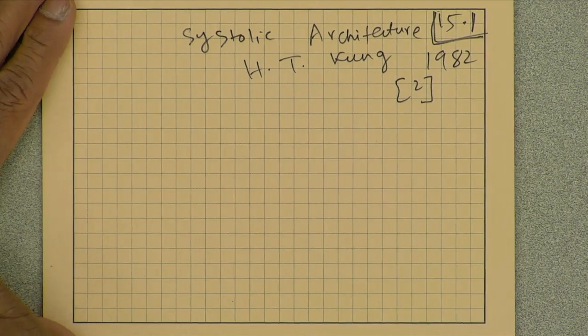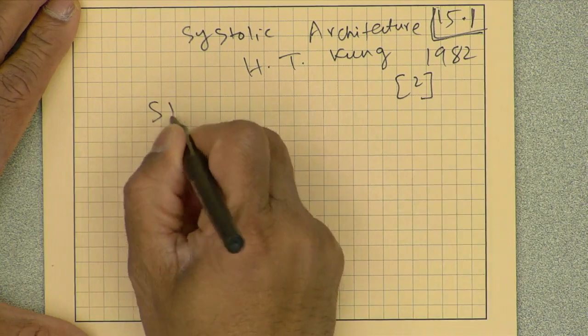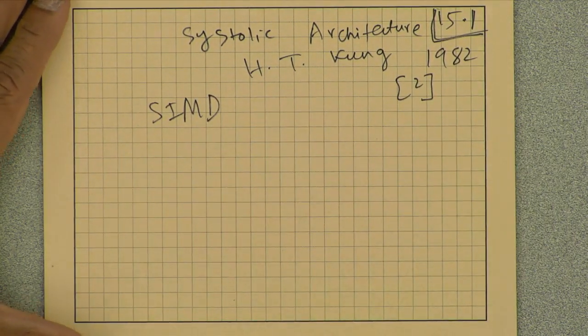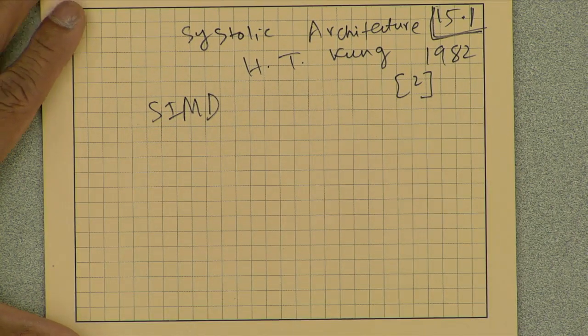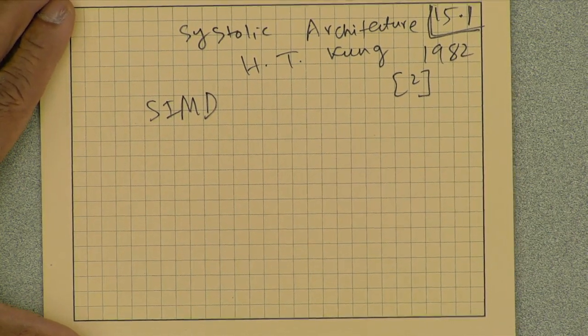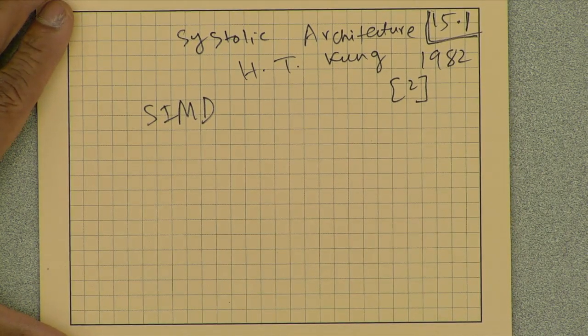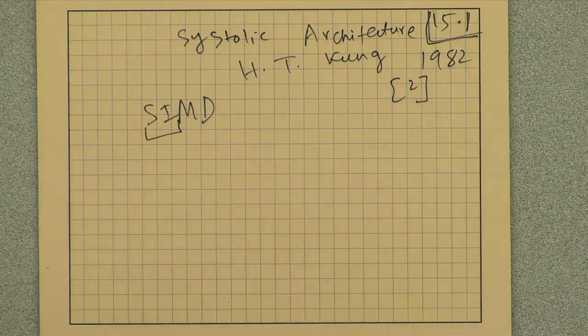So the very basic idea is that we are computing SIMD type instructions, single instruction, multiple data. We are computing the same thing again and again. That's what the single instruction part means. New data comes along, compute the same thing. New data comes along, compute the same thing.